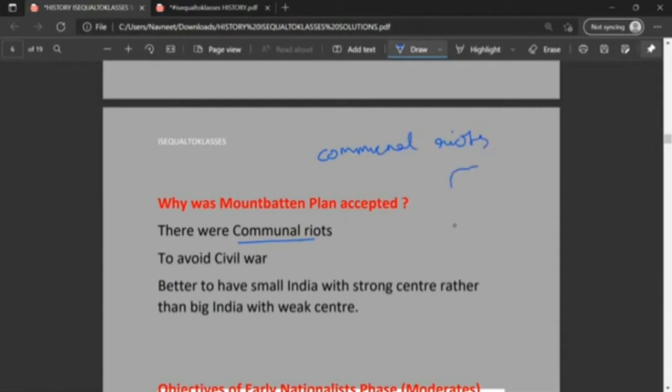If this is a rough diagram of India, it's a bit messy, but this was India before the formation of Pakistan. There were many regions in India where communal riots were breaking out, and the people who accepted Mountbatten Plan accepted it because they thought that it would solve the communal riots, that they would stop, to avoid civil war, because some people wouldn't be satisfied because they hadn't got a separate country, so there would be a civil war. Better to have small India with strong center rather than big India with weak center. The small India was basically India and Pakistan, and big India was India as a whole.